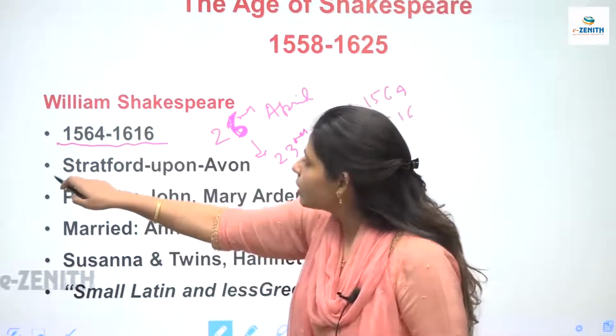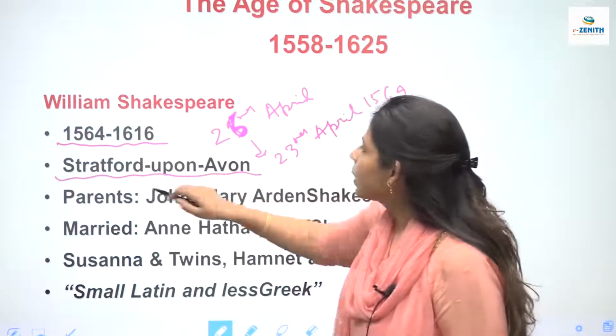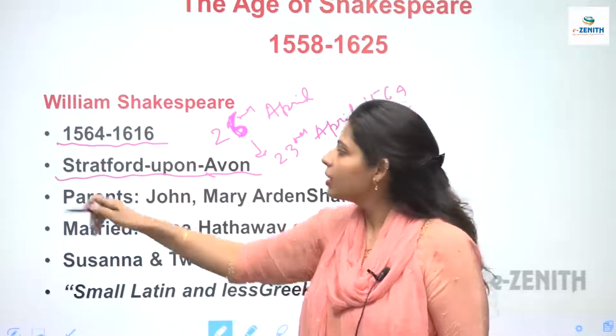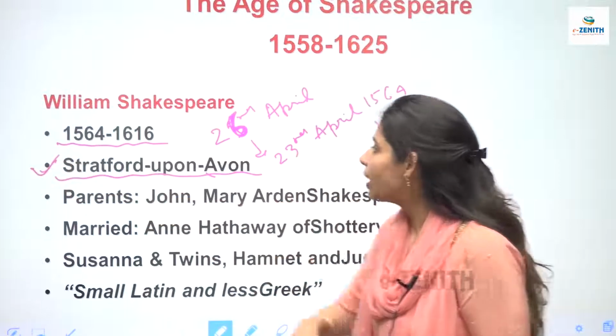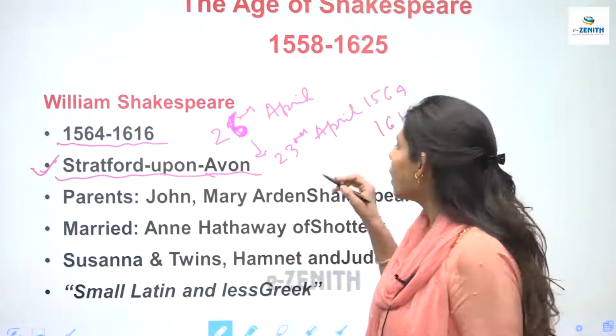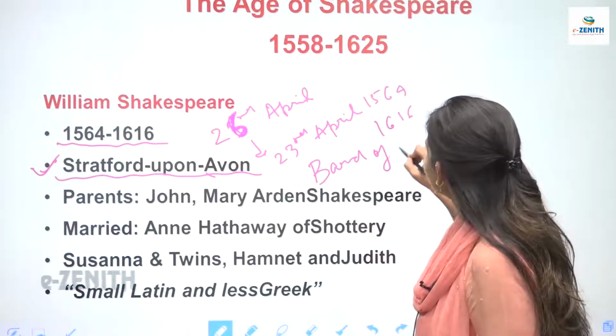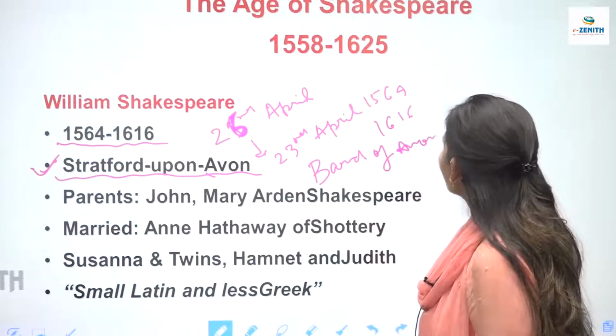He was born in Stratford upon Avon. कहाँ पे पैदा हुए थे? In Avon, Stratford upon Avon. He was born there. It is a place in England. Right? That is why he is known as a Bard of Avon. B-A-R-D, Bard of Avon. He is known as the Bard of Avon.